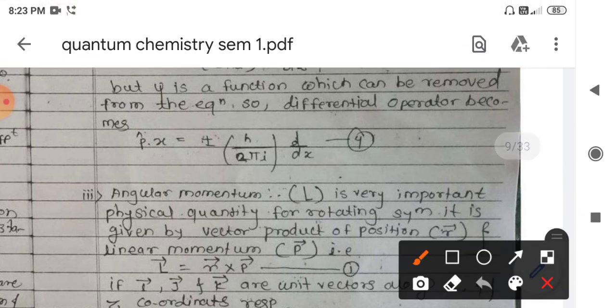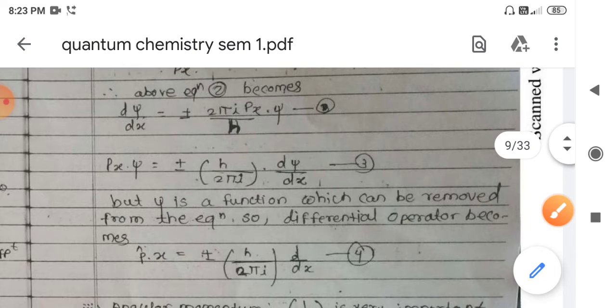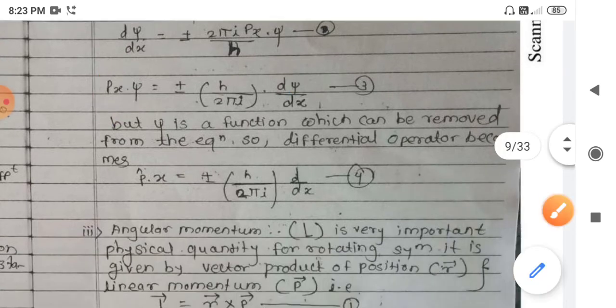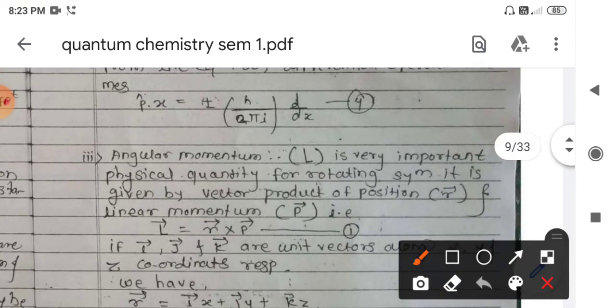Since this psi is the function, it can be removed, because we can simply say that p is the operator, okay. So here we see that p is the operator operating on a certain wave function, and again we are getting the same wave function. So simply we can say that this operator px is equal directly to this value.